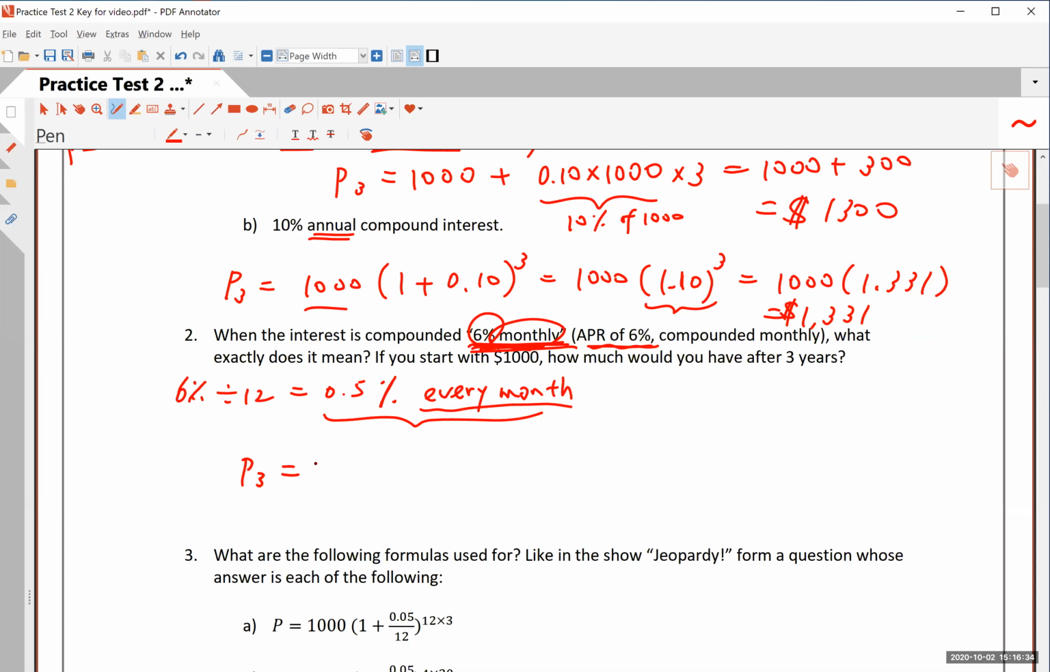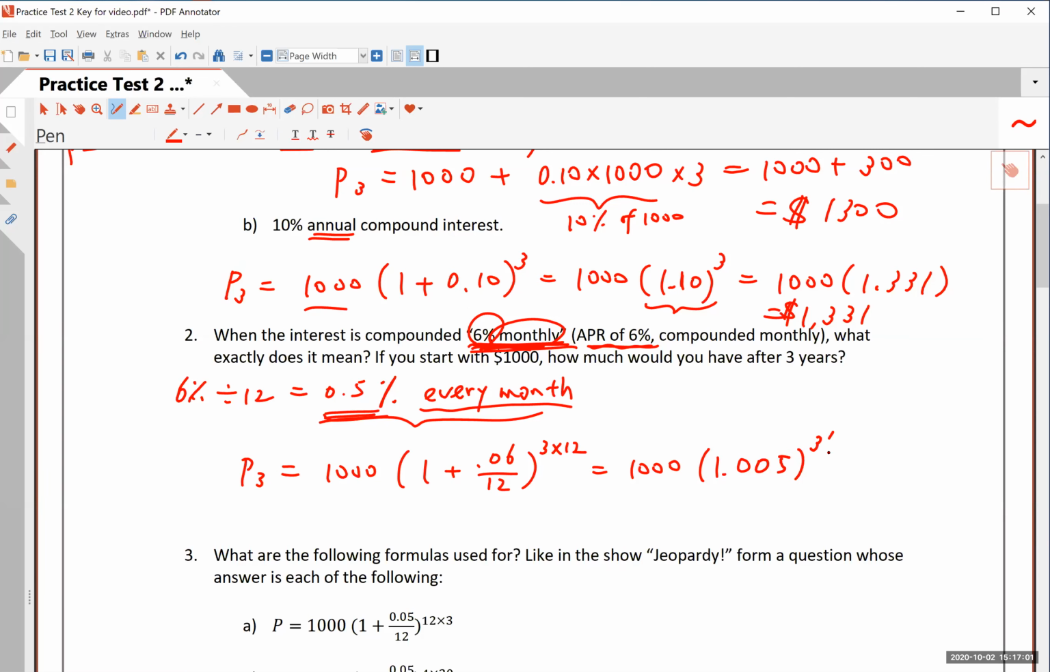So let's calculate this. You start with 1,000, and then you have 1 plus, remember, 0.06 divided by 12. This is already calculated. This is exactly what I have here, except now we write this as 0.005, right? Now you raise it to the power of what? Okay, it's 3 years, 12 months a year. And so this is 1,000 times